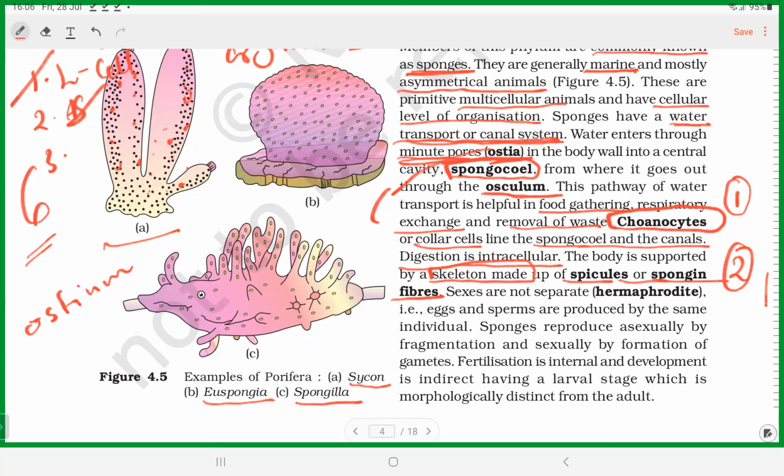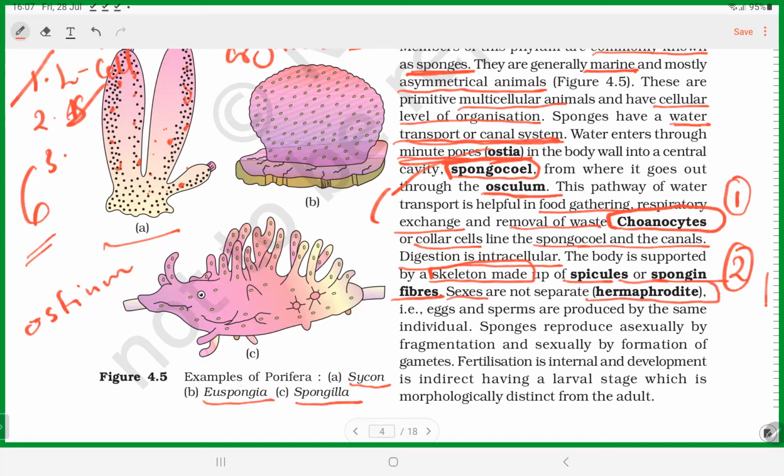And then just look at that. They have the ostium, the spongocoel cavity, and then the osculum. And that opening, the cell structure choanocytes, and then spicules. So these things and their functions you should know. Now, coming to the sexes. Okay, so they are hermaphrodite.